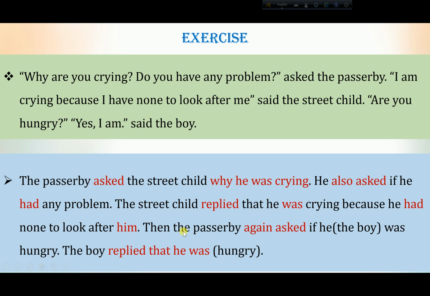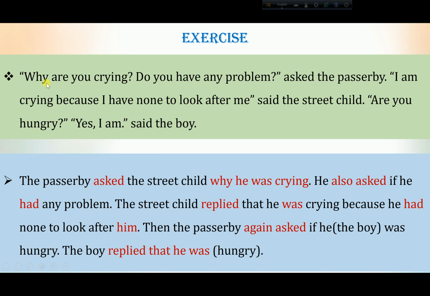Then the passerby again asked if the boy was hungry. Okay, the boy replied that he was hungry. Okay, so this is how you have to make the changes. It's very easy.